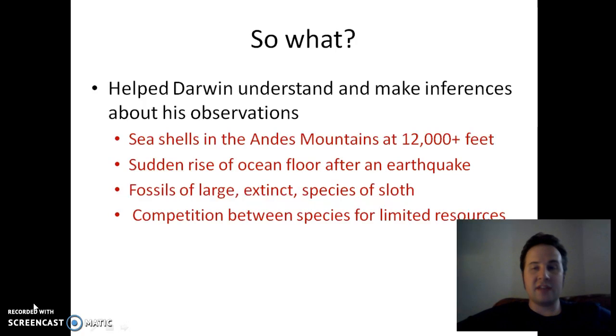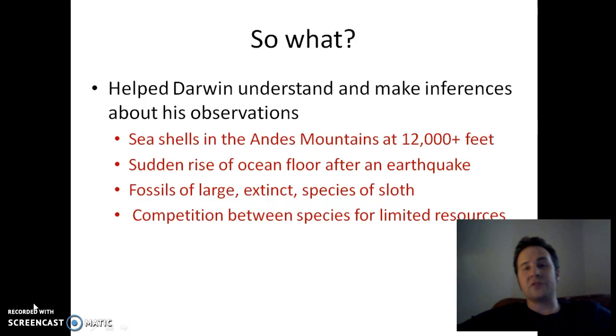And he had actually firsthand evidence of this. While Darwin was off the coast of Chile, an earthquake happened that actually raised the sea floor about 10 feet out of the water. So what was previously 10 feet underwater, the next day was 10 feet out of the water. And as he moved inland, he realized that this same process had allowed those same shells that were on the bottom of the ocean the day before to rise up into the mountain.